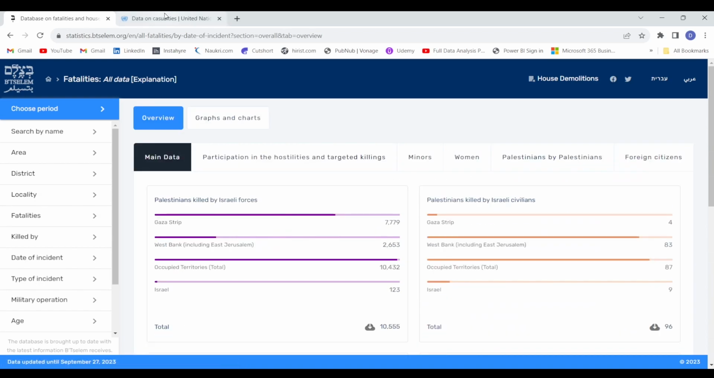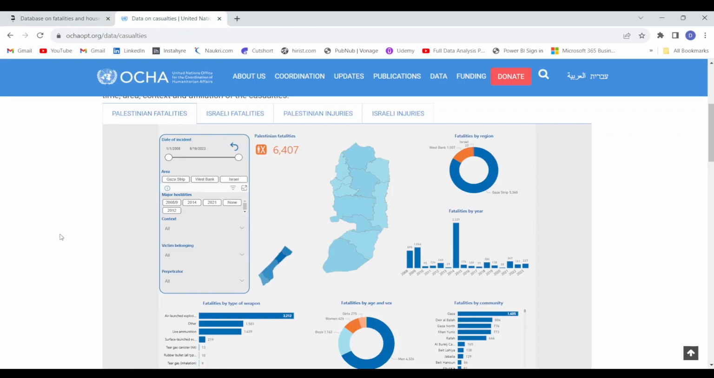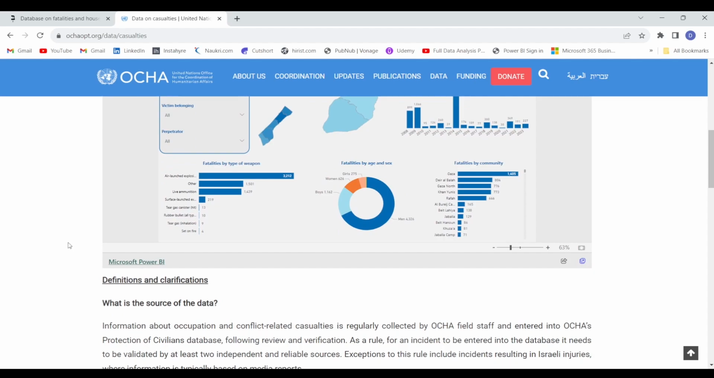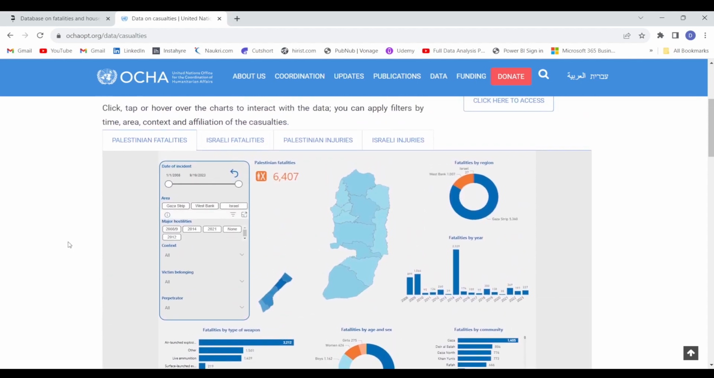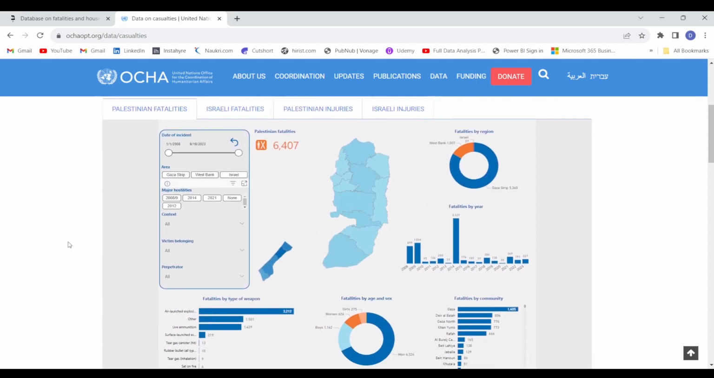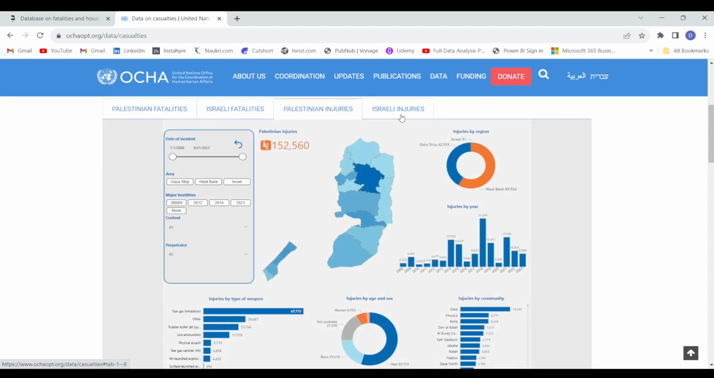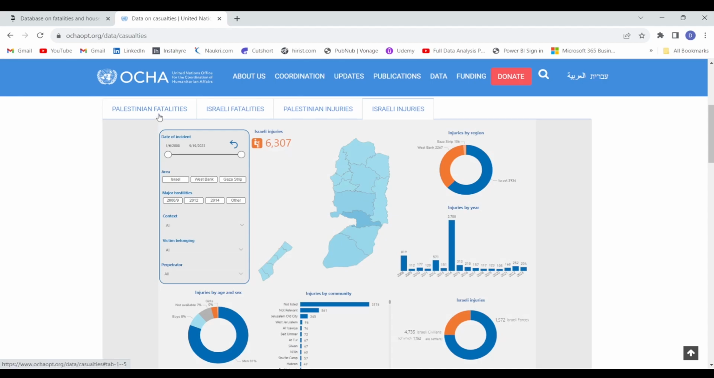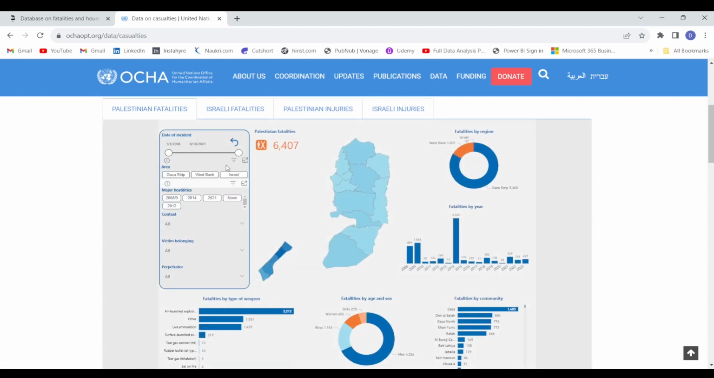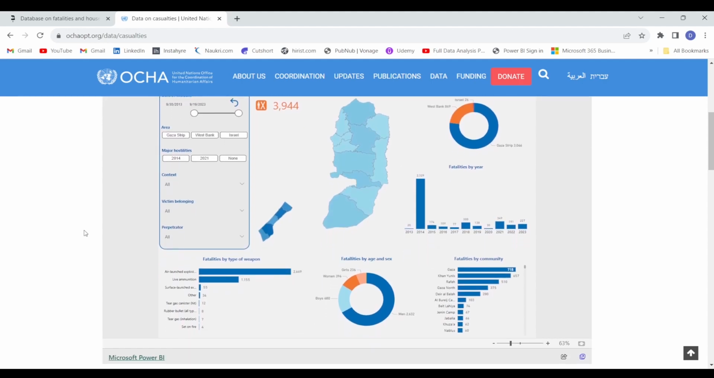If I open this particular United Nations website, then you can see that they have used Microsoft Power BI for representing this data, for representing the fatalities. So here they have created different sections. As you can see, they have represented Palestinian fatalities, then Israeli fatalities, Palestinian injuries, and Israeli injuries. If I select, let's say, Palestinian fatalities, they have provided different filters, like this date filter, the date on which the incident or the event took place. If you apply this filter, then the whole report will get filtered accordingly.